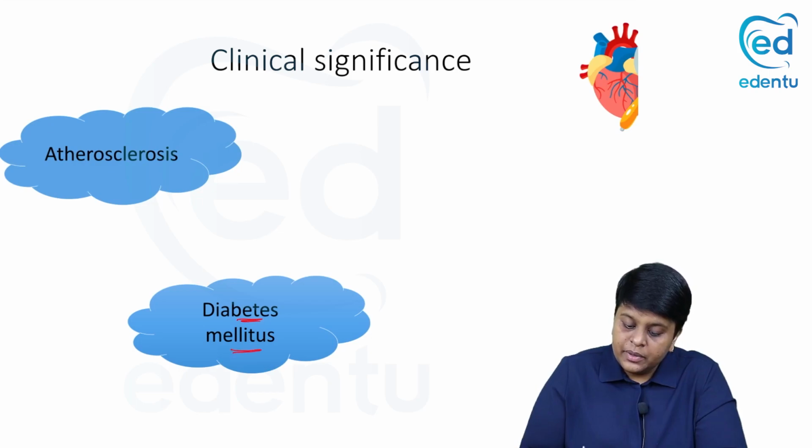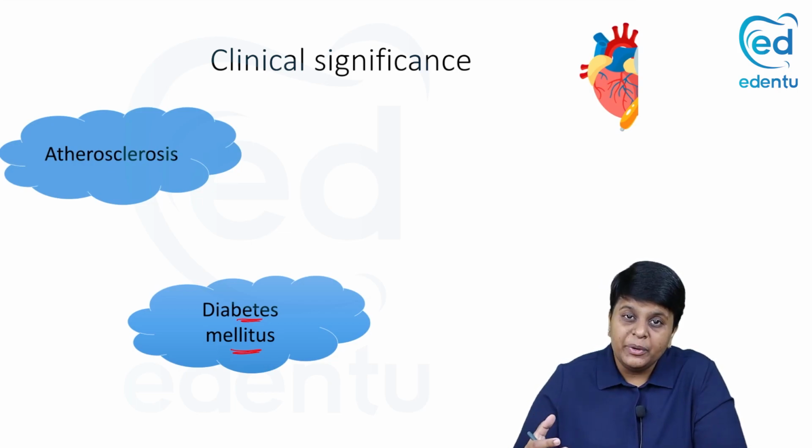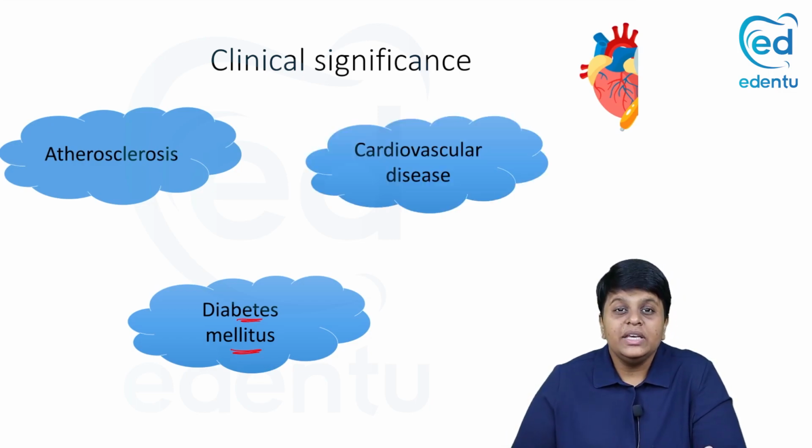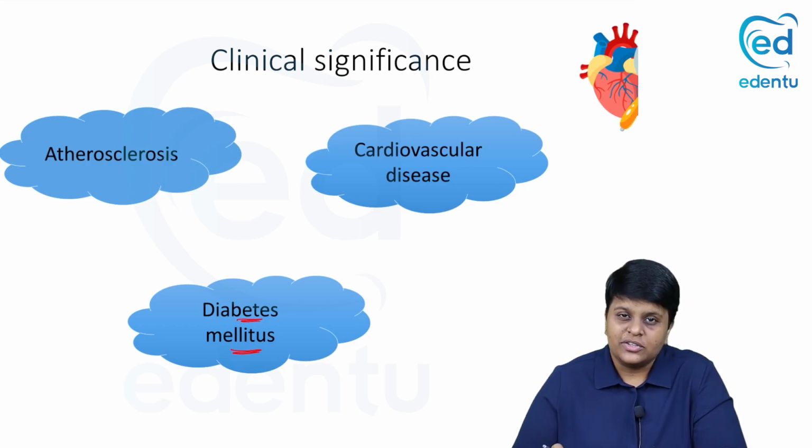Then diabetes mellitus. Diabetes mellitus is one of the most common causes of increased cholesterol levels, in other words, it has dyslipidemias, which we will be seeing in a short time. All these reasons, that is atherosclerosis and the deposition of cholesterol in the blood vessels, lead to the development of cardiovascular diseases.